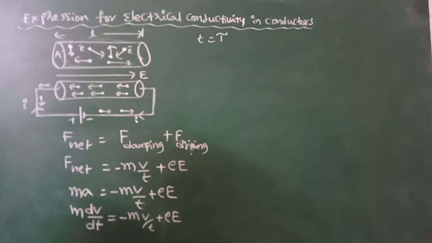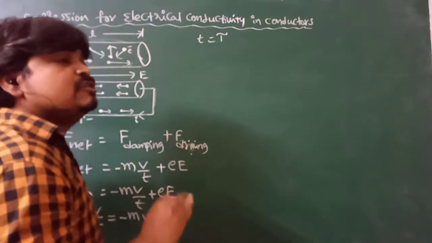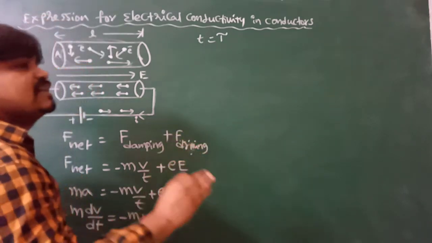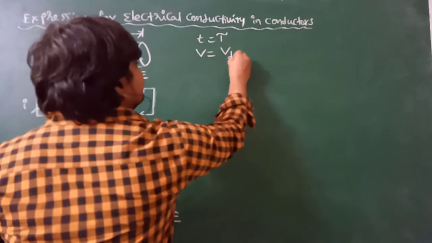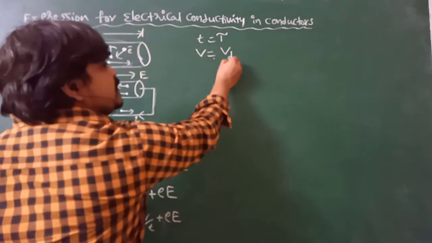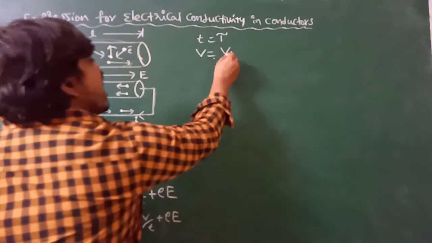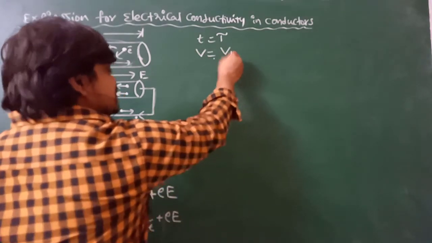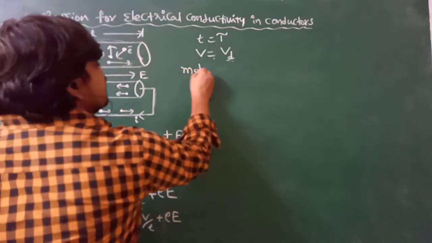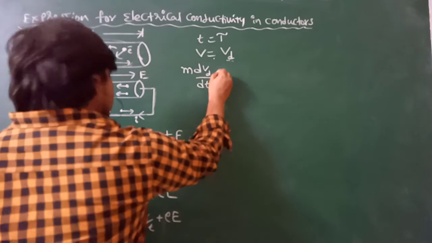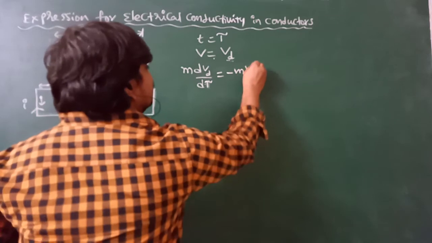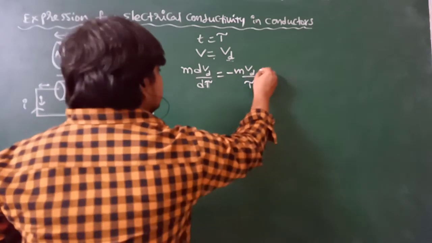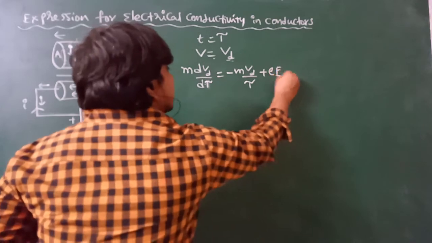After a certain time t equal to tau, the electron gets an average steady state velocity. That is what causes the current in the conductor. So after t equal to tau, v becomes the drift velocity. The velocity of the electron becomes Vd, the average steady state velocity. Hence the equation becomes m dVd by dt is equal to minus mVd by tau plus eE.